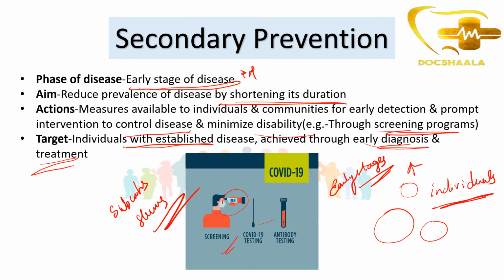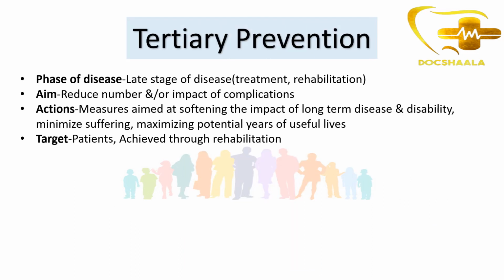Then tertiary prevention. Tertiary prevention is the late stage of disease. Treatment and rehabilitation are the only things we can do. It is to reduce the number and impact of complications caused by the disease. These are measures aimed at softening the impact of long-term disease and disability, minimizing suffering, and maximizing potential years of life.